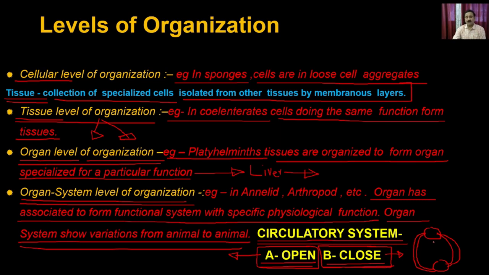Whereas in the closed system, you have veins, arteries and capillaries to every part of the body, and that's how you are able to supply the oxygen as well as the nutrients, and collect the toxic material from these organs very precisely.